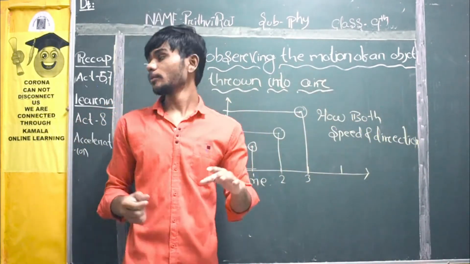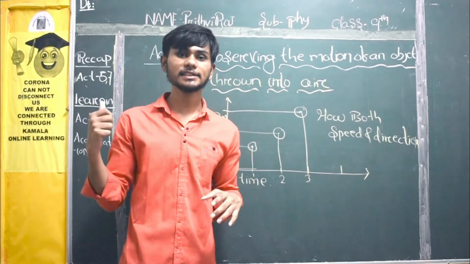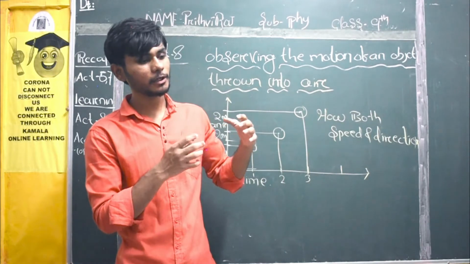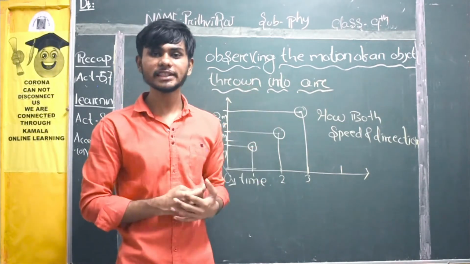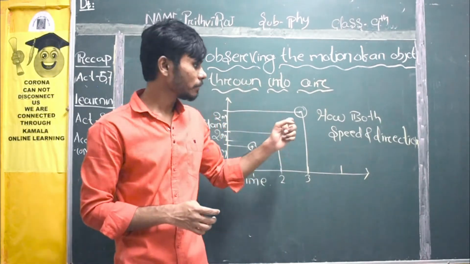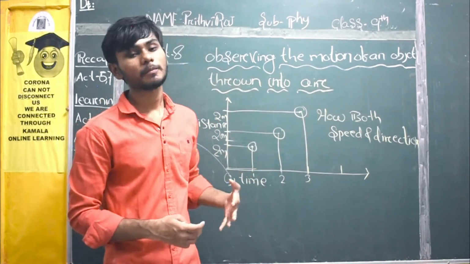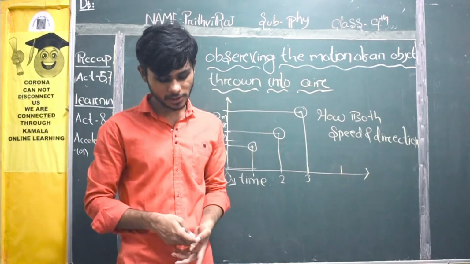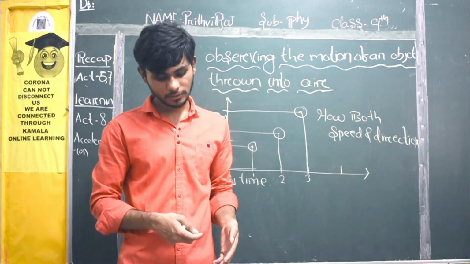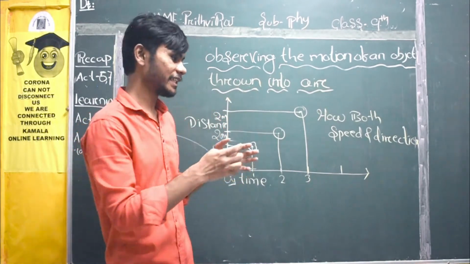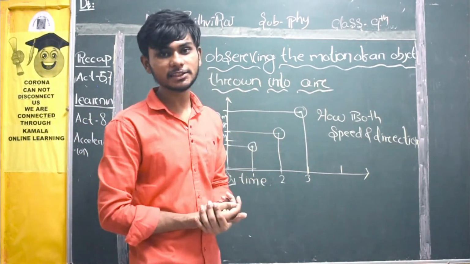Just recall activity numbers 5, 6 and 7. In activities 6 and 7 we proved that only the velocity was changing but the direction never changed. But here both speed and direction are changing. So he is asking how? Give us some situations. First, speed changes with direction remaining constant. If direction remains constant, speed is changing.